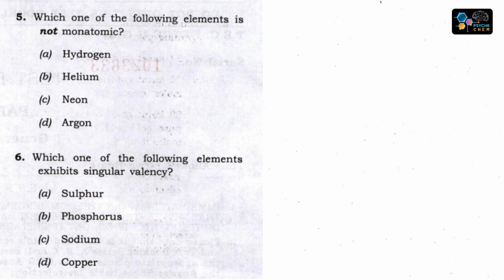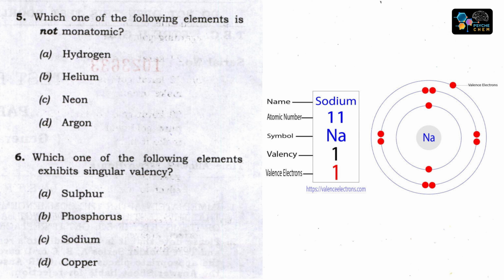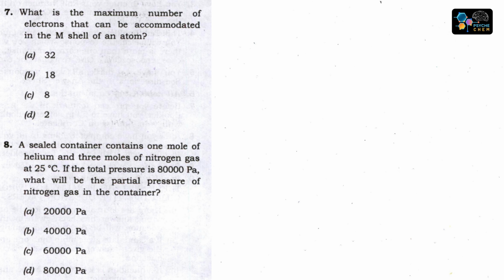Which one of the following elements exhibits singular valency? Sulfur, phosphorus, sodium, copper. Metals with one valence electron, you know, sodium, lithium, potassium, rubidium and Cs, or non-metals with 7 valence electrons, they are fluorine, chlorine, bromine, iodine. So here, sulfur, phosphorus, sodium: sodium exhibits single valency. Answer is C.